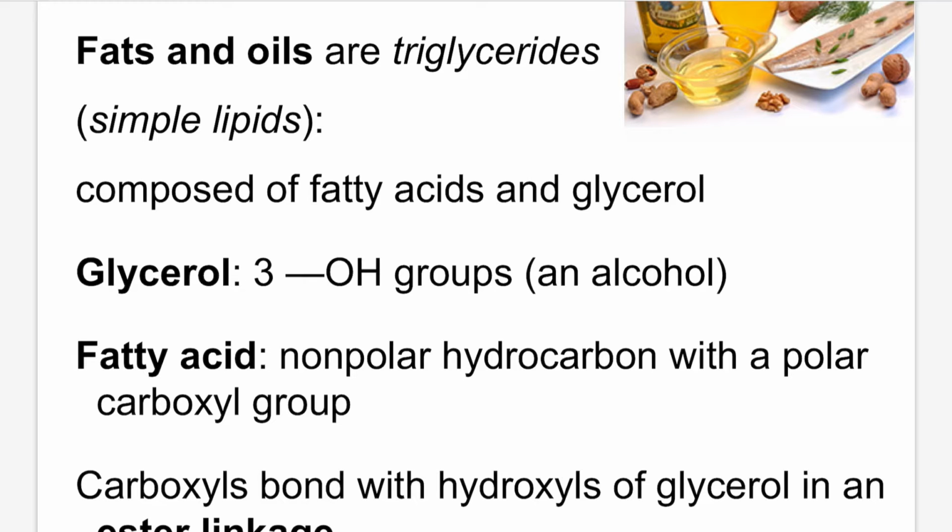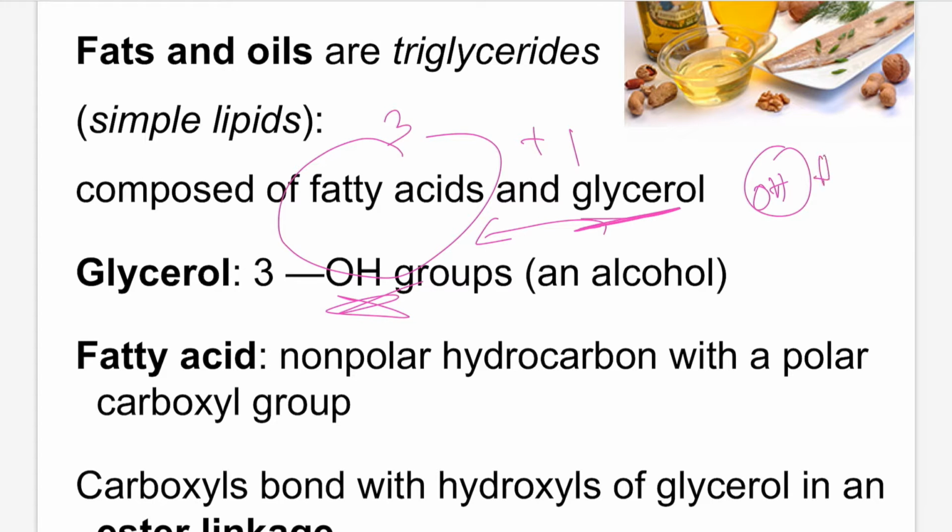A triglyceride is composed of 3 fatty acids with 1 glycerol molecule. A glycerol molecule consists of 3 OH groups, hydroxyl groups. The fatty acid is generally a non-polar hydrocarbon with a polar carboxyl group.